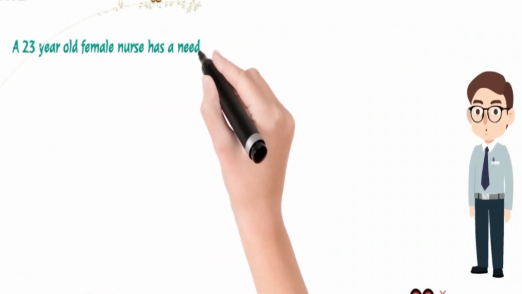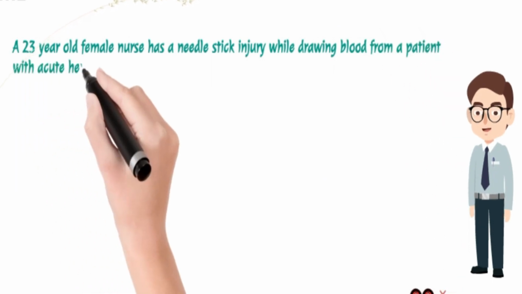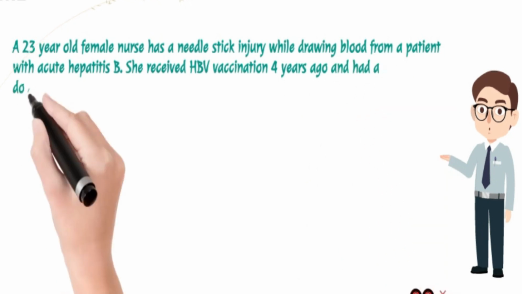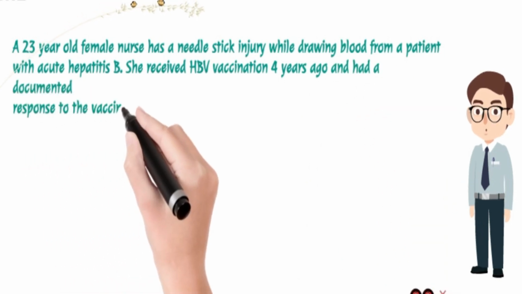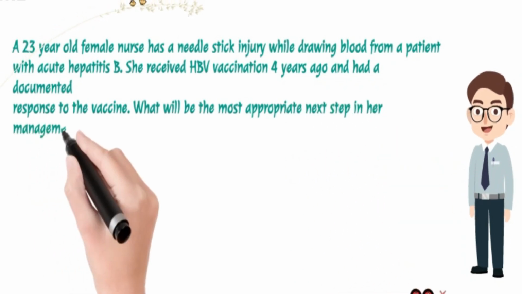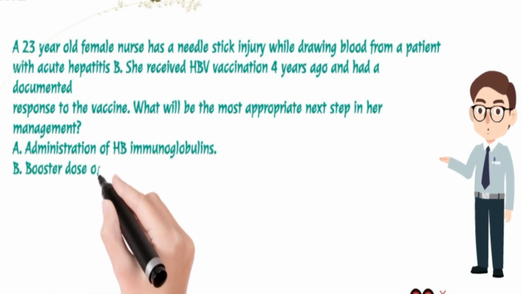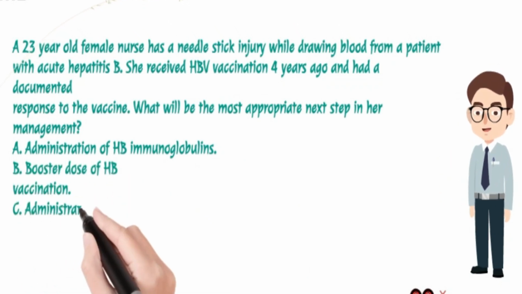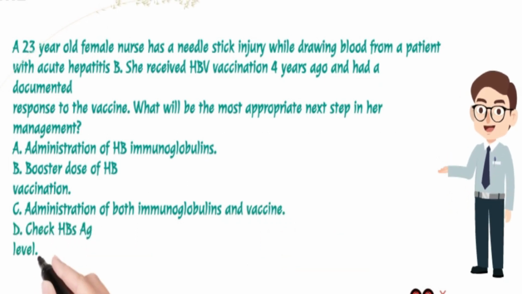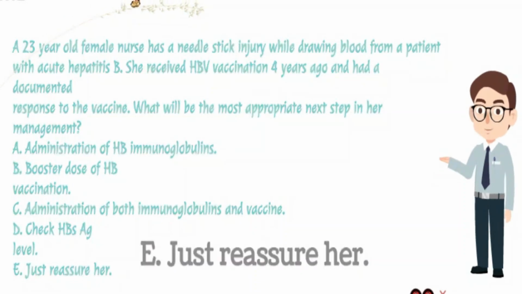A 23-year-old female nurse has a needle stick injury while drawing blood from a patient with acute hepatitis B. She received HBV vaccination 4 years ago and had a documented response to the vaccine. What will be the most appropriate next step in her management? A. Administration of HB immunoglobulins. B. Booster dose of HB vaccination. C. Administration of both immunoglobulins and vaccine. D. Check HBsAg level. E. Just reassure her. The answer is E. Just reassure her.